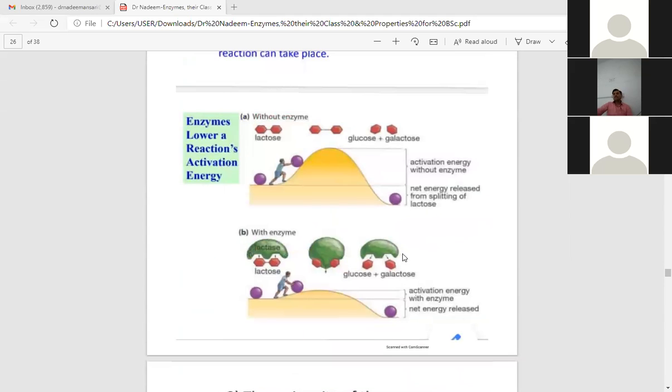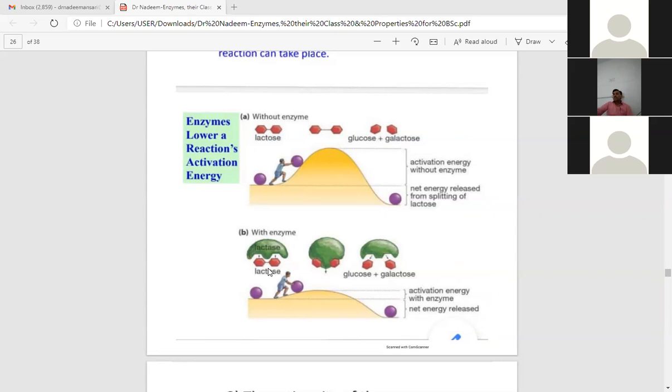One example is given of a reactant or substrate that is converted into product. A very simple molecule, the disaccharide lactose, is converted into glucose plus galactose. In the first case, it is without enzyme, and the activation energy is very high. In the presence of enzyme, that is the second case, the activation energy is lower. And lactose is converted by which enzyme? It is lactase, into glucose plus galactose.